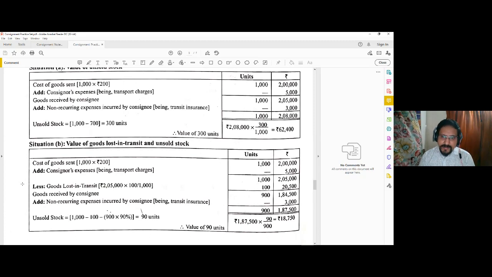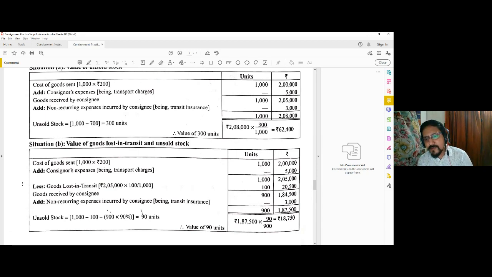Since 90% of the goods received has been sold, we now need to calculate the closing stock. Now 1000 units was the total sent, 100 were lost in transit, so 900 were received. Of these 900, sales were 90%. So 900 into 90%, that means 810 units have been sold. So out of 1000, 100 lost in transit, 810 sold, so a total of 910 is deducted. So 90 units are left. Unsold stock is 90 units.